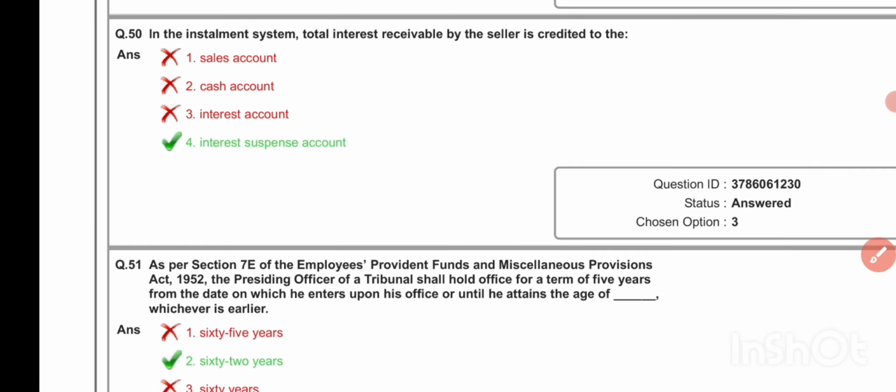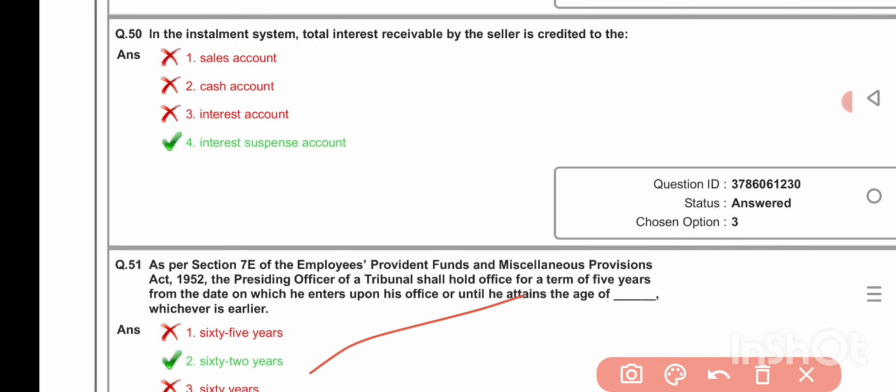In the installment system, total interest receivable by the seller is credited to interest suspense account. As per Section 7E of the Employees Provident Fund and Miscellaneous Provisions Act 1952, the presiding officer of a tribunal shall hold office for a term of 5 years from the date on which he enters upon his office or until he attains the age of 62 years.